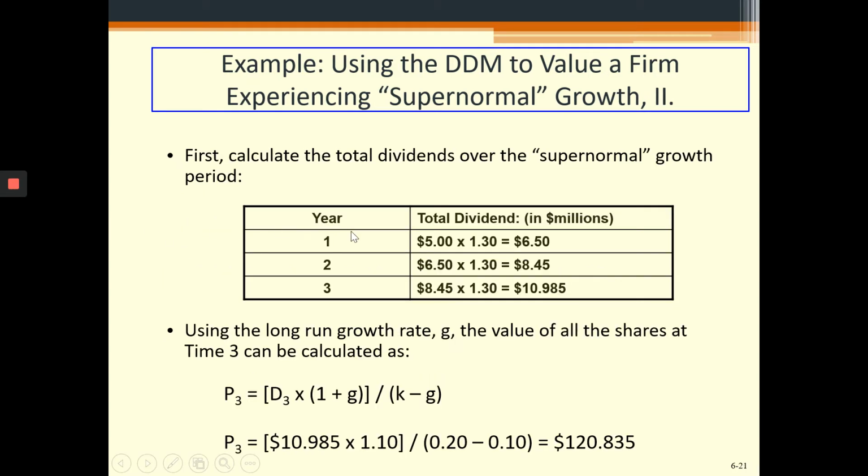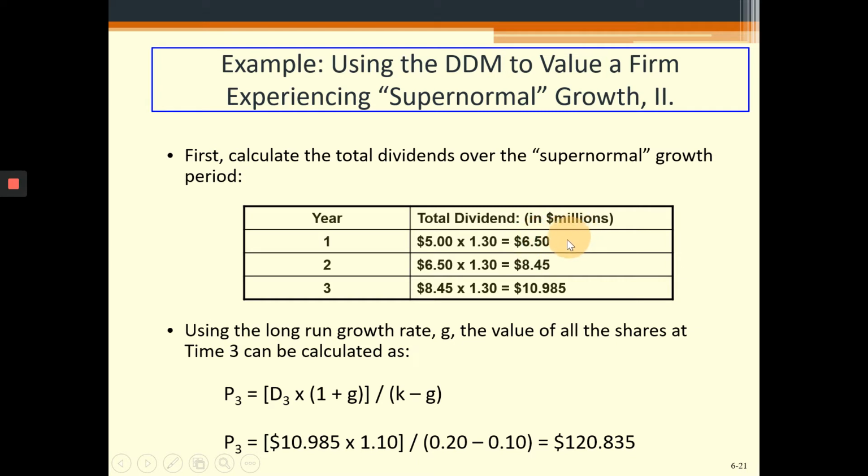So in the first year, let's suppose the first year is 1 year from here onwards, and if the dividend just paid is $5 million, then after 1 year, with the growth rate of 30%, the 5 million dividend will turn into 6.5 million. So you simply multiply 5 million, the current dividend, with 1.3. This 1.3 suggests there is a 30% growth rate. So we'll get 6.5 million by the end of the first year.